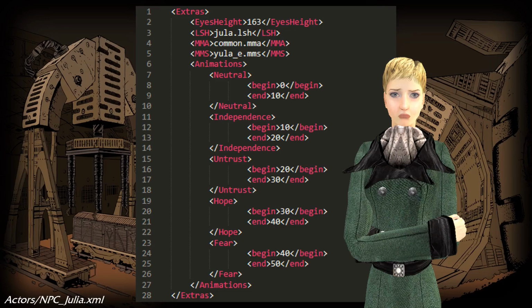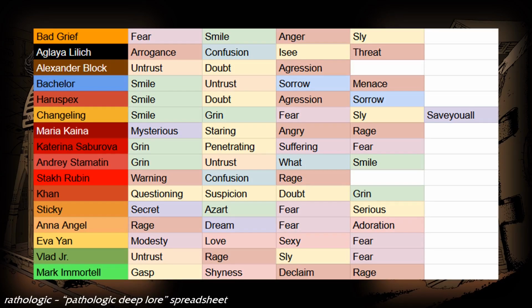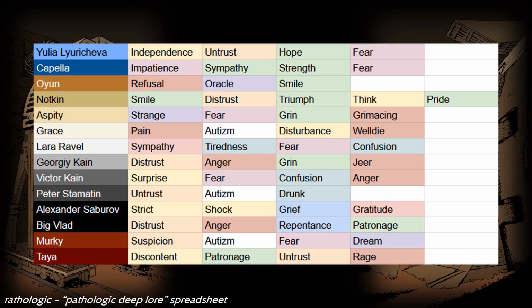Each animation has a name and a length. The length is usually 10 seconds, with exceptions. For example, Yulia Lyricheva has the emotions neutral, independence, untrust, hope, and fear. All of the Bound have the neutral expression in their file, and most of them have 4 unique additional animations. Stanislav Rubin, Peter Stamatin, and Foreman Oyun only have 3 custom animations each, while Notkin and Clara each get 5.